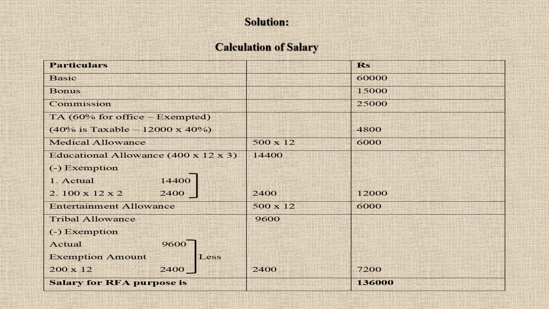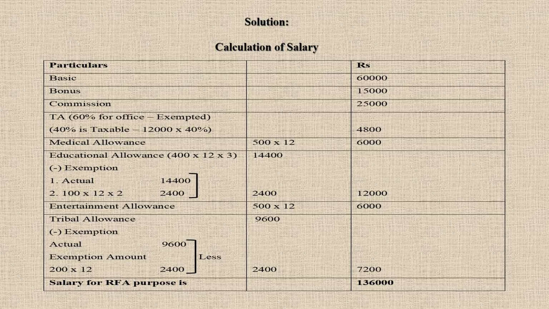Next we have tribal area allowance. The actual amount that he is receiving is 9,600. But according to the rule, actual or exemption amount of 200 rupees per month is exempted from tax. Whichever is less is exempted from tax. So exemption, we'll take it as actual 9,600 or exemption amount of 200 into 12, which is 2,400.